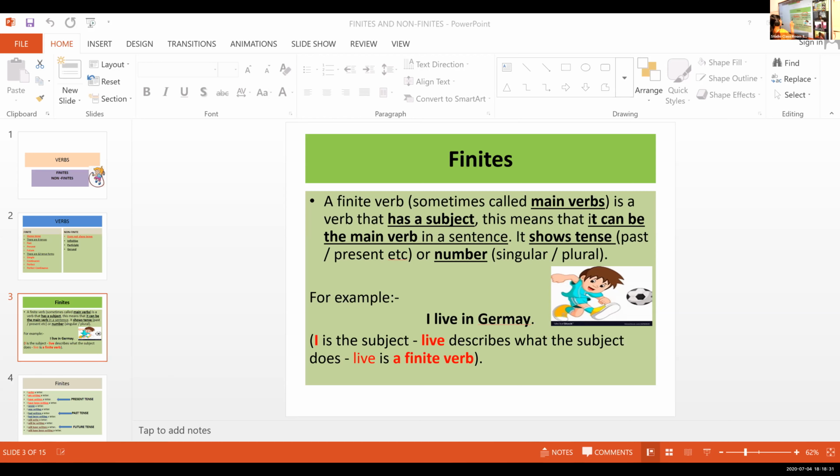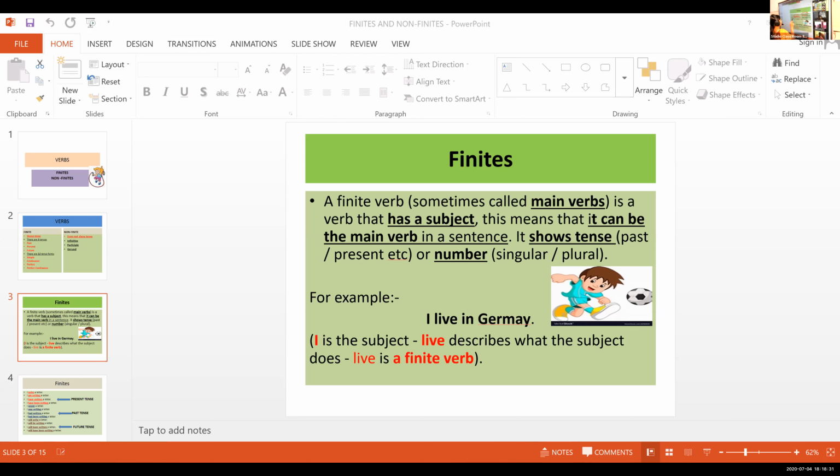Yes, Abhinav? Ma'am, should we write this in notes? I'm not getting you. Can you speak louder? Should we write this in notes? I have uploaded all the notes on the school's website. Download it and write it, and file it in the English grammar note. Okay? Thank you.